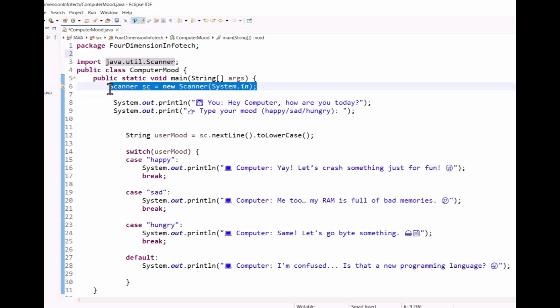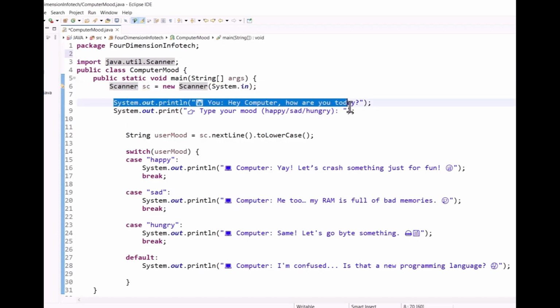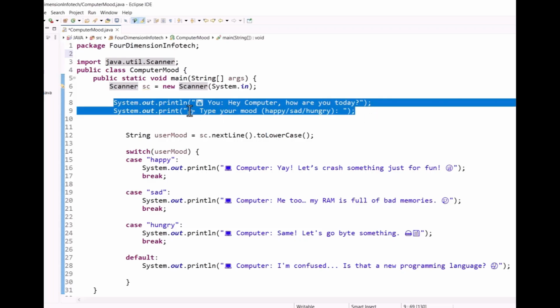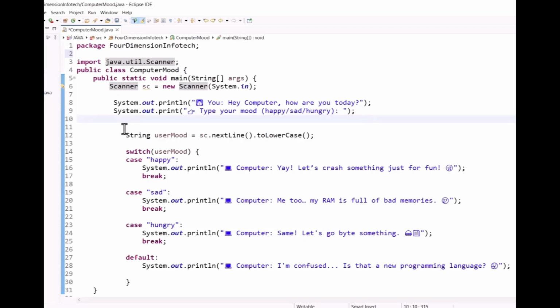Okay, here I have given two statements in System.out.println. So the two statements will be printed. Then String userMode equal to sc.nextLine().toLowerCase().